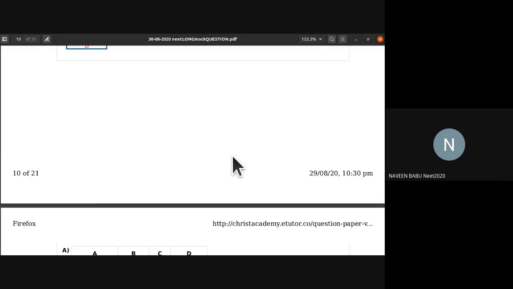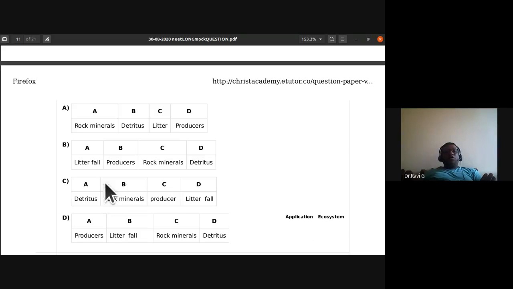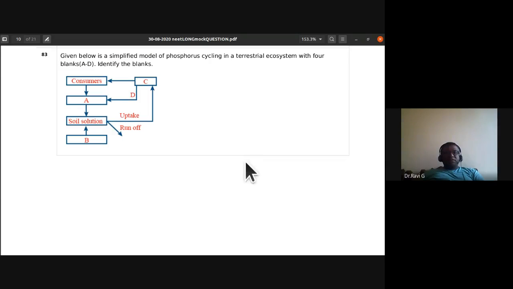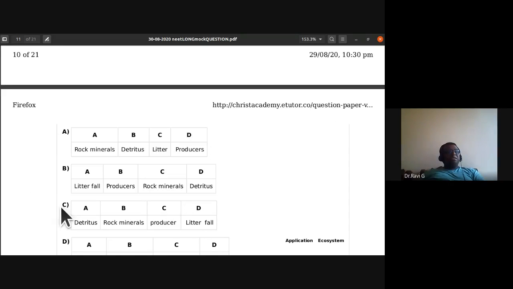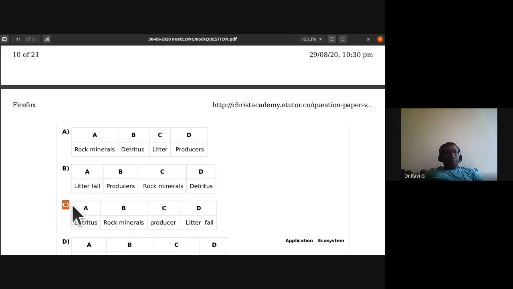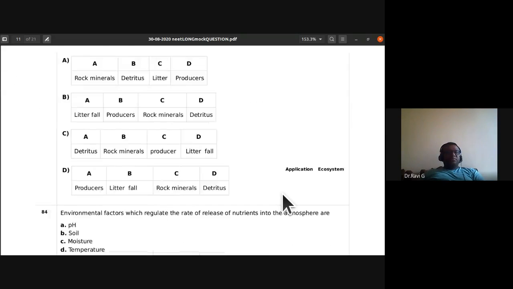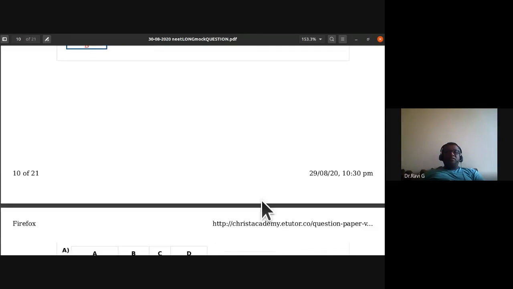So C is correct. C is producer. Yes, C option is right. A is detritus. C is producer. Soil solution is taken up by the producers. What is D? It is litter. So litter falls. C is the right answer for that sequence. And B is rock minerals.